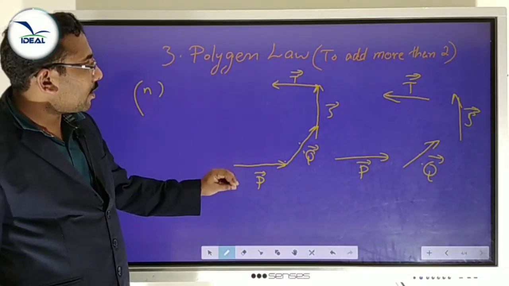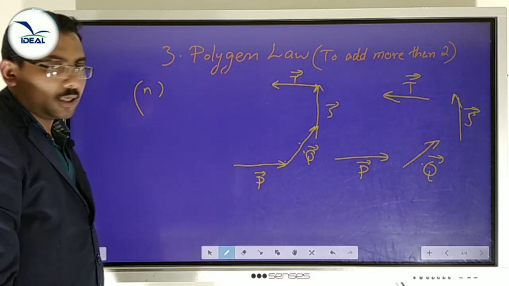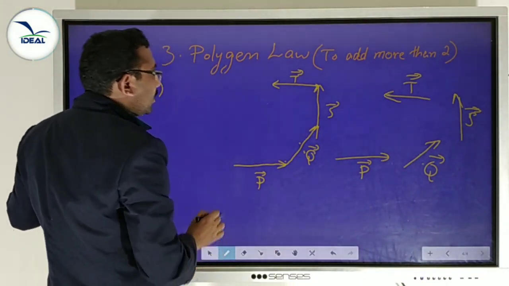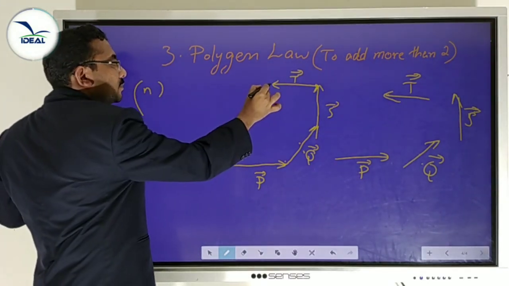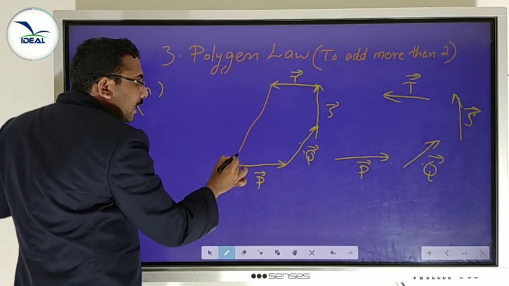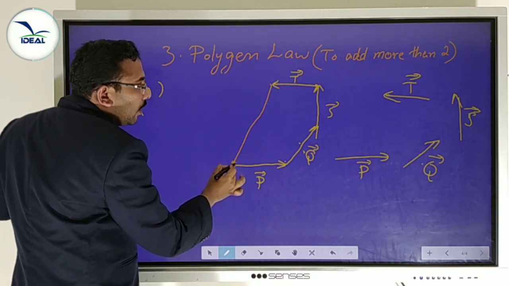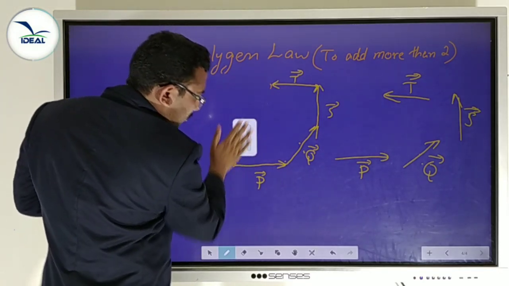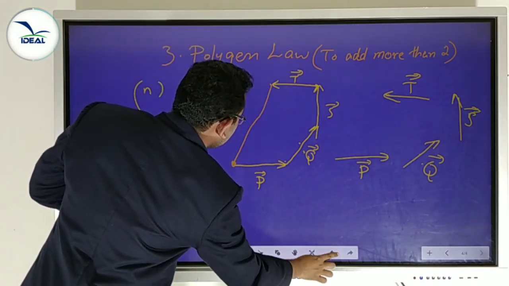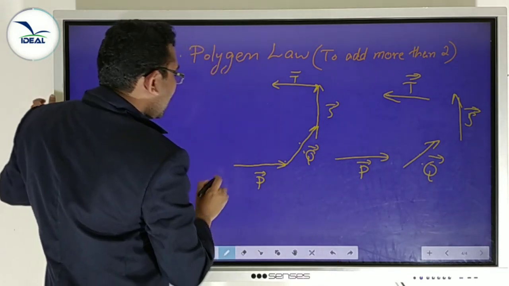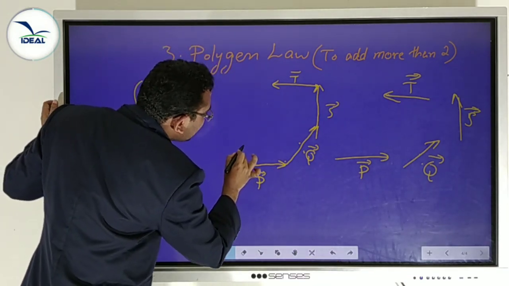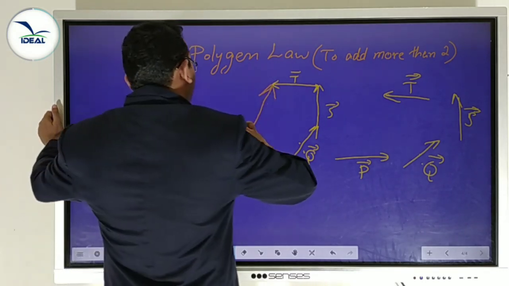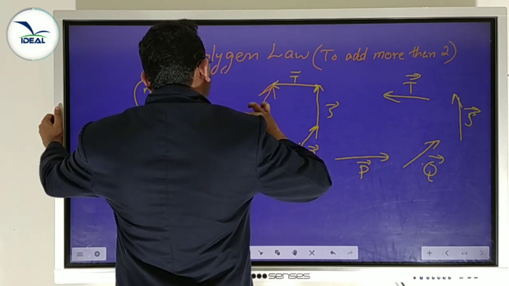All the vectors are connected in the head to tail method. Then the resultant is found by connecting the tail of the first vector to the head of the last vector, which represents the resultant of all these vectors.